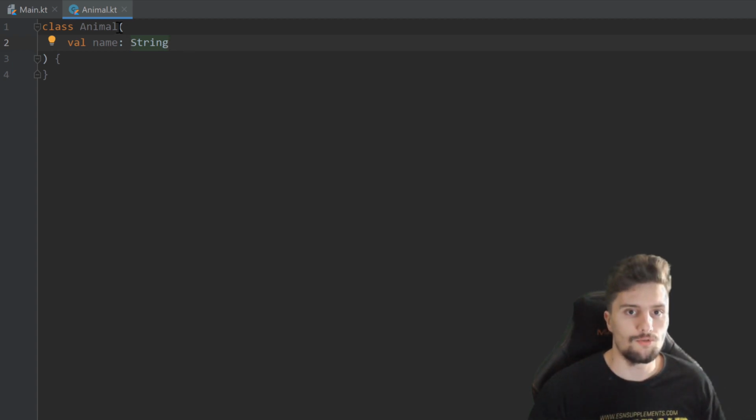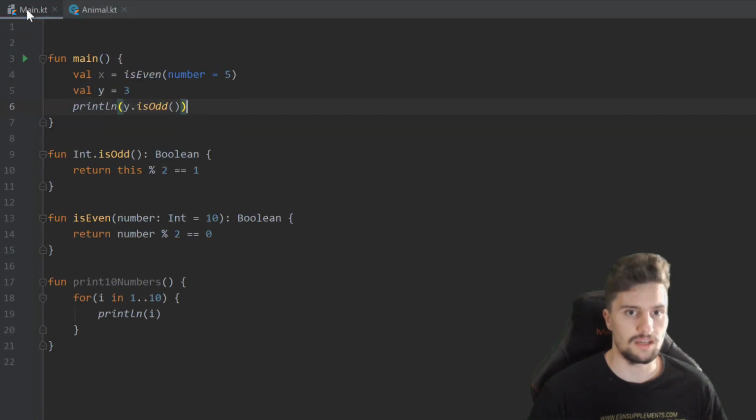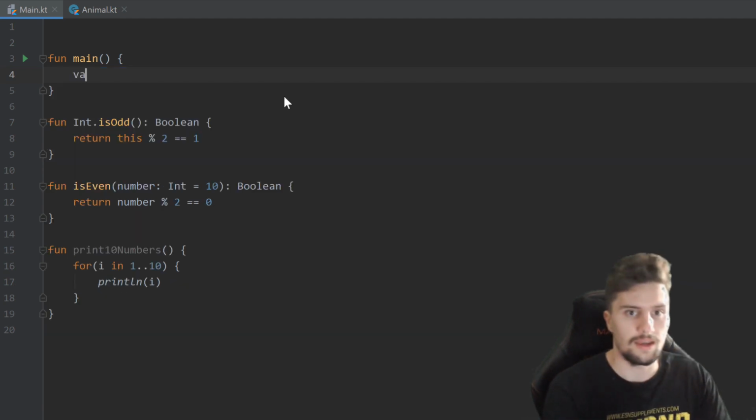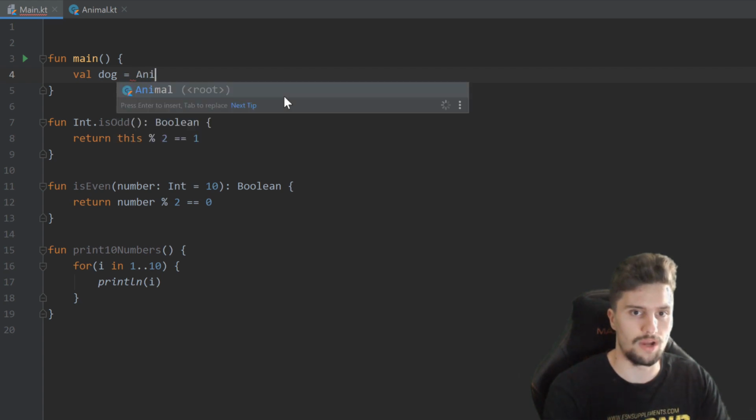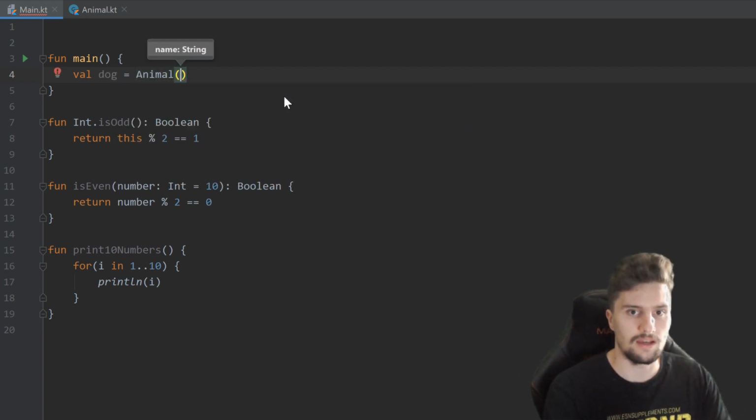And that's also what these parentheses here are called for classes. That is the so-called constructor. Because whenever we construct such an animal, so whenever we create such an instance, we need to specify a name for that animal. And let's actually switch back to our main.kt file and create an animal here, remove this code, and for example, create a dog. And we set that equal to animal. And now in these parentheses, you can see we need to specify a name for that, which is just dog.